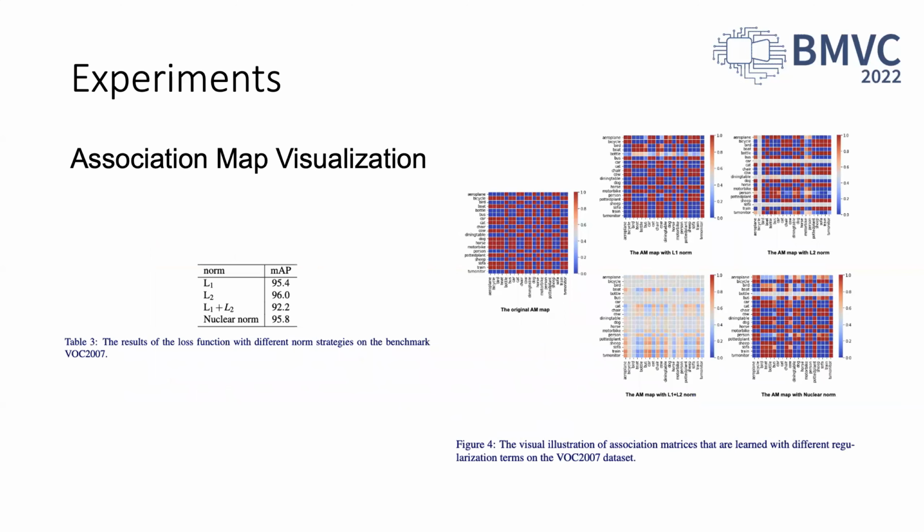Finally, we visualize the association maps of different regularizations. We visually show the object AM in the cases of adopting different regularizations, namely L1 regularization, L2 regularization, elastic net regularization, and nuclear norm regularization. From the image, it is observed that AM maps memorize most object associations without any regularization term. Table 3 shows that L2 regularization outperformed the others in terms of model performance.